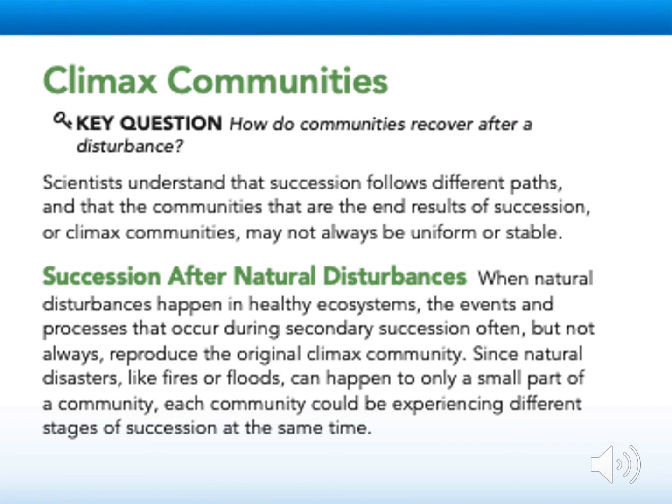Scientists understand that succession follows different paths, and that the communities that are the end results of succession, or climax communities, may not always be uniform or stable. When natural disturbances happen in healthy ecosystems, the events and processes that occur during secondary succession often, but not always, reproduce the original climax community. Since natural disasters like fires or floods can happen to only a small part of a community, each community could be experiencing different stages of succession at the same time.